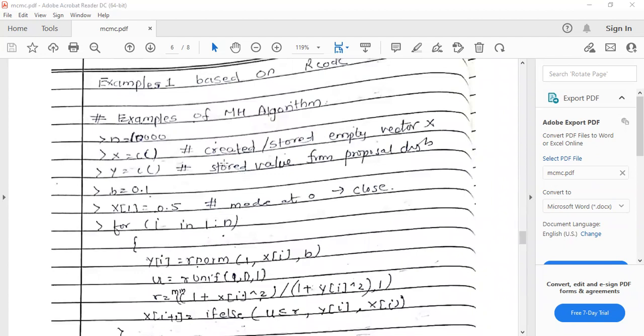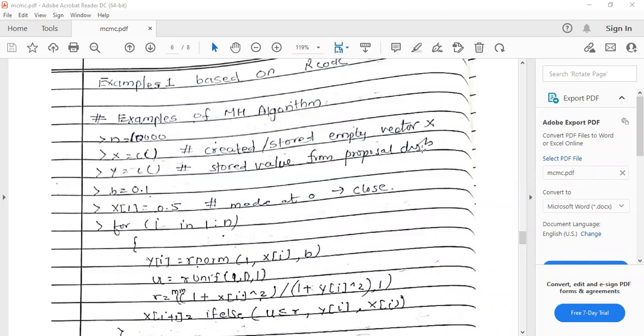You can just run and see whether it works or not, and then we will discuss, might be in the next class, how it works. So we can consider the example of the algorithm. Let me explain this first, and then we will go to the R code. So you are generating 10,000 observations, okay, and now you're creating a vector x and y, because here we have to create two vectors, one for the x, one for the y.